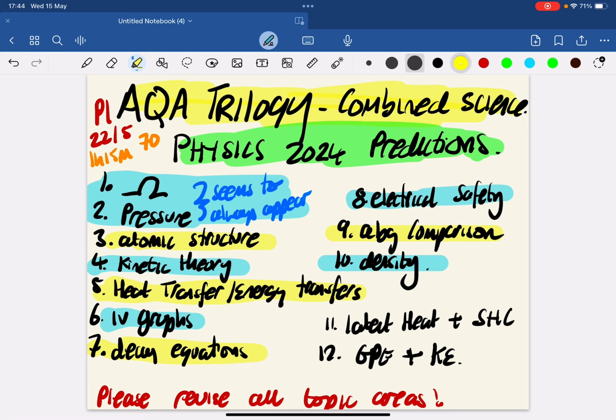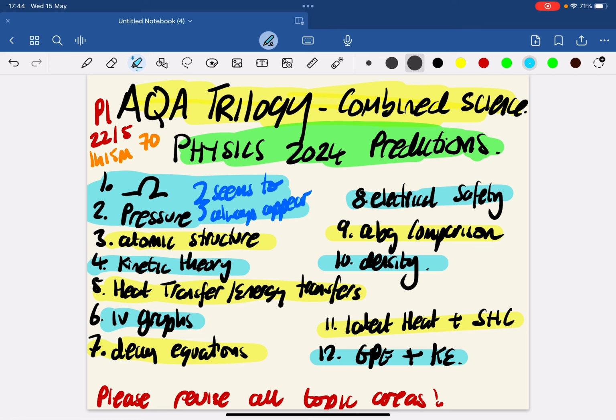Then we have the latent heat and heat capacity equations. This could be a multi-step equation where you have to work out the mass of a melting or melted substance by using the latent heat and the heat capacity equations. And think as well about the relationship between potential energy and kinetic energy and how that is transferred.